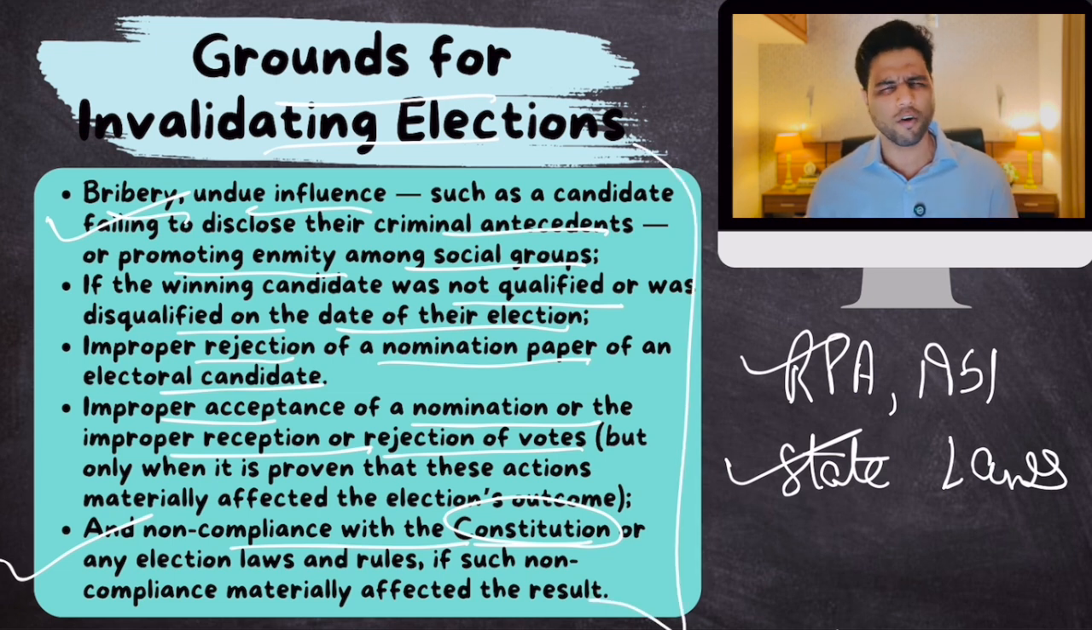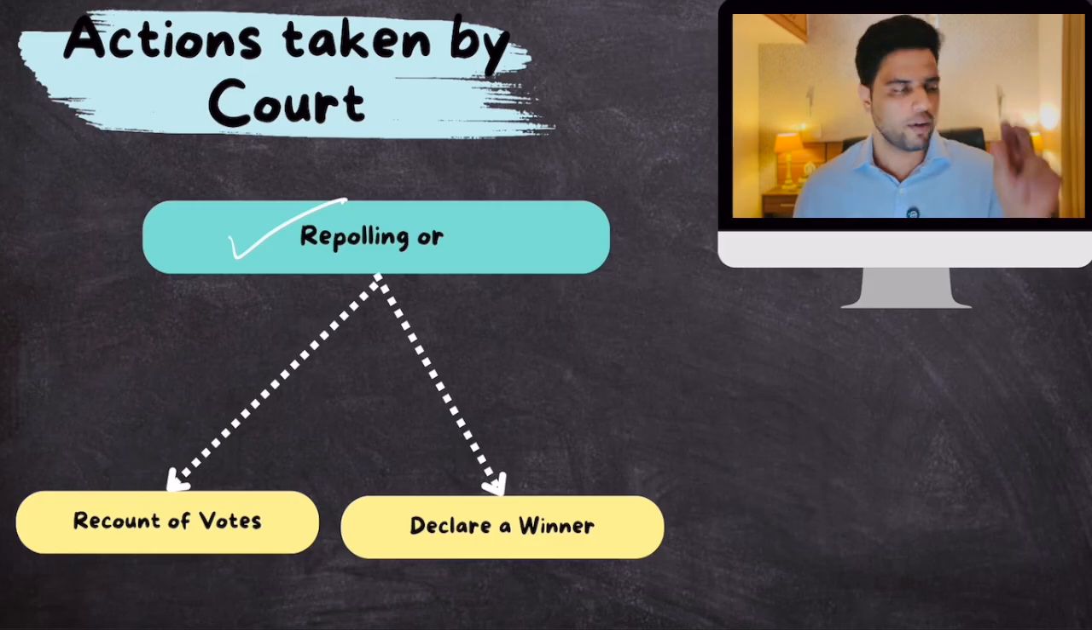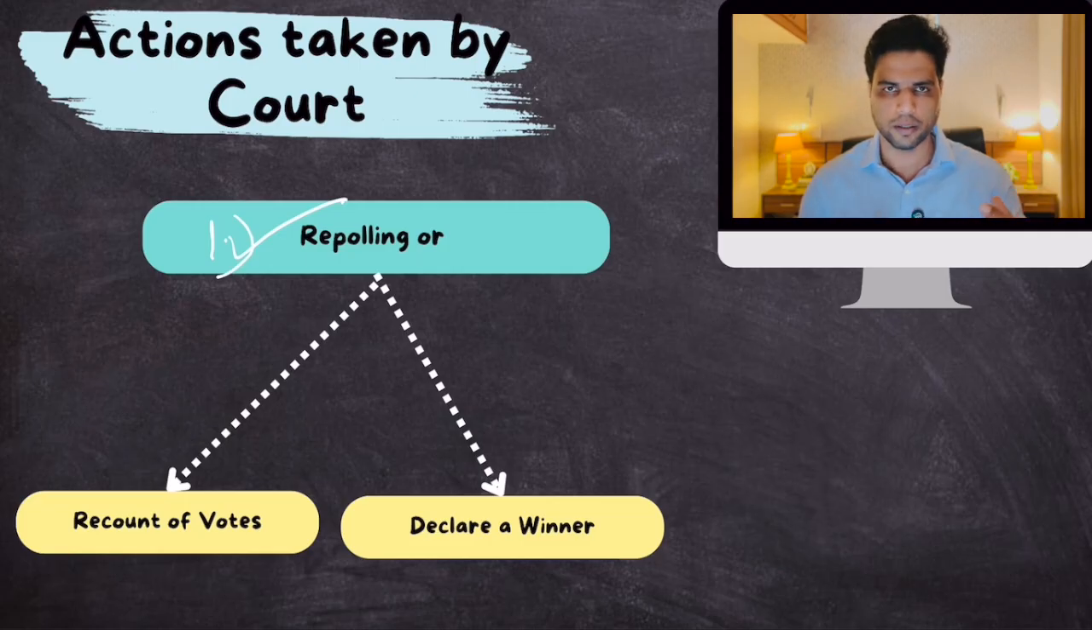You don't have to remember all of them. Okay, this is just to give you a brief idea. Now, once the election is declared null and void, then what can the court do? Generally, courts order repolling of elections. So if in a particular polling booth there was some fraud, the court would order repolling, re-election in that area. Okay, that is the general go-to mechanism. This is generally followed.